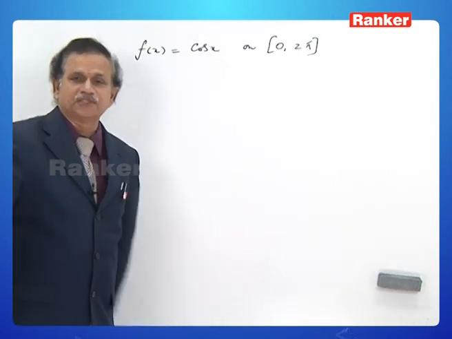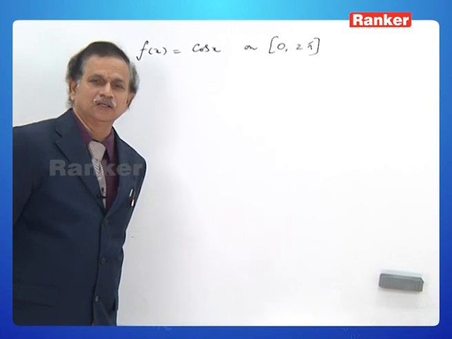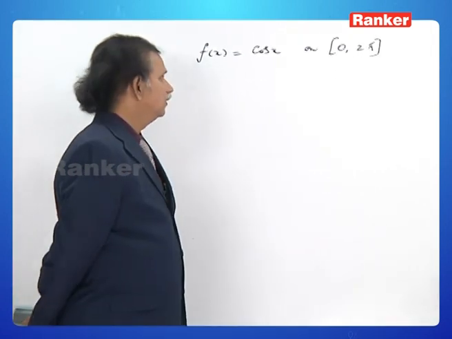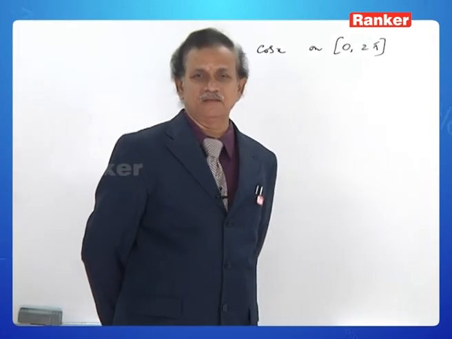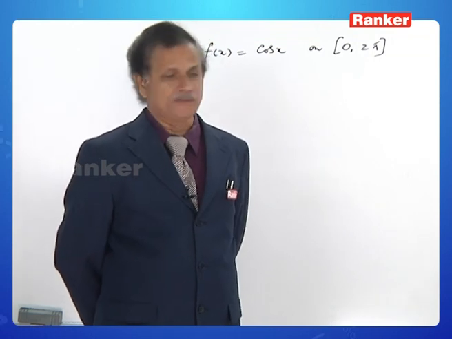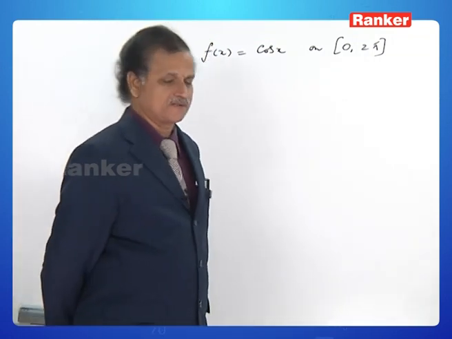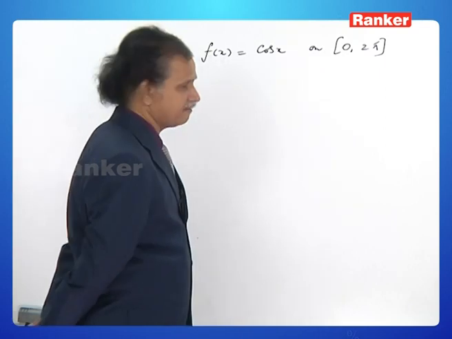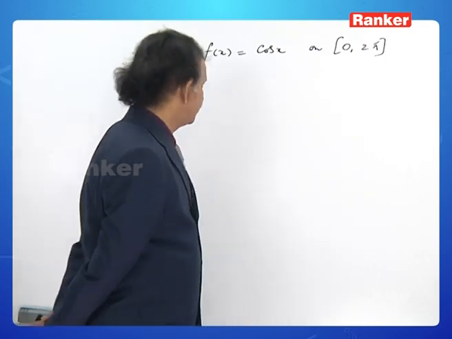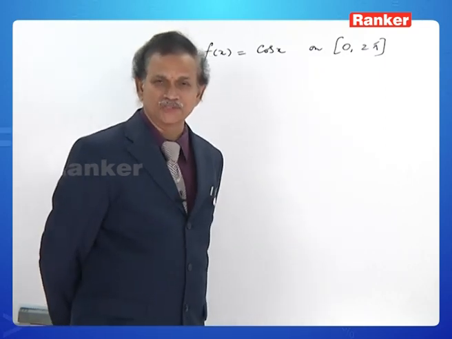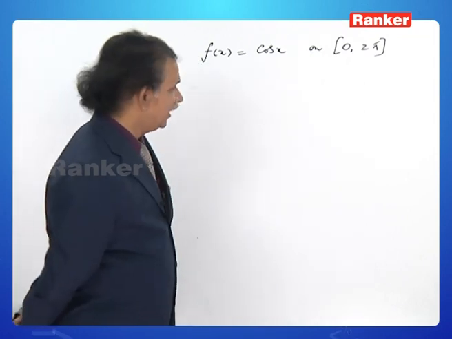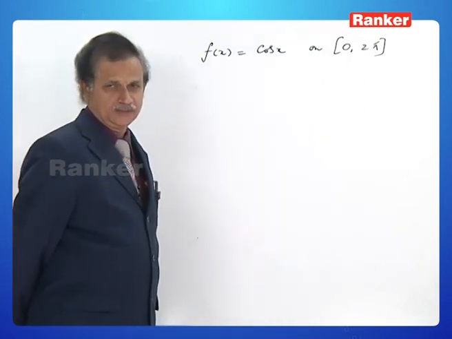Okay. F of x is equal to cos x on closed interval 0 to 2 pi. Can you apply Rolle's mean value theorem or not? Come on, observe. F of x equal to cos x is of course everywhere continuous and everywhere derivable, no problem. What is f of 0 and f of 2 pi? F of 0 is cos 0 is 1. F of 2 pi again 1, isn't it?